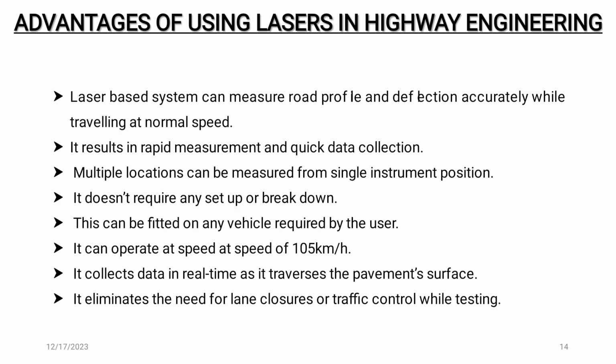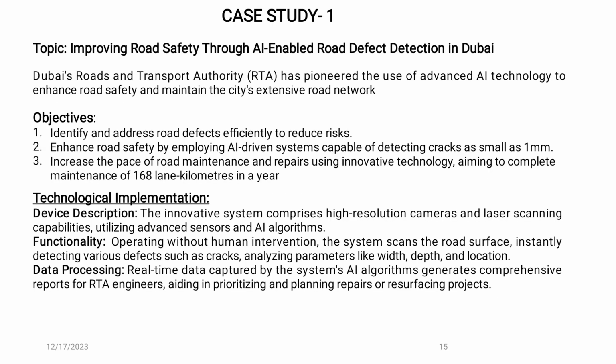This can be fitted on any vehicle required by the user. It can operate at a speed of 105 km per hour. It collects data in real time as it traverses the pavement surfaces. It eliminates the need for lane closure or traffic control while testing. In the next slide, we see the case study first.